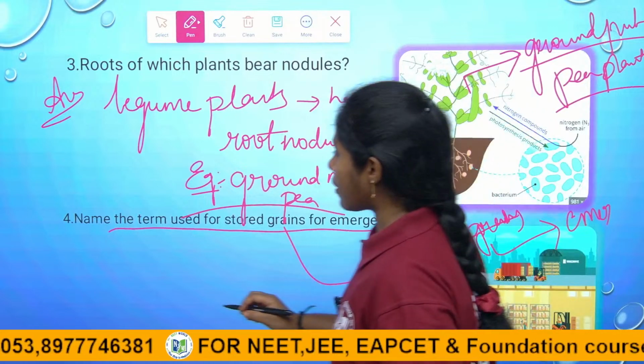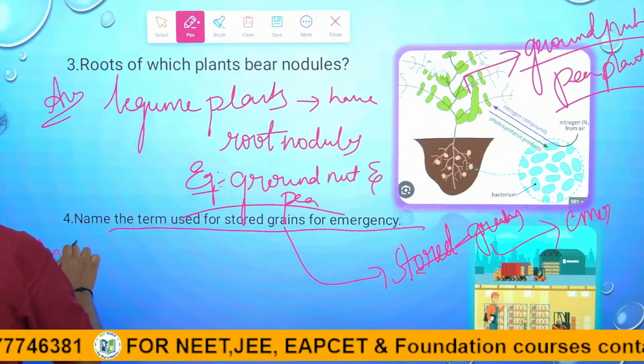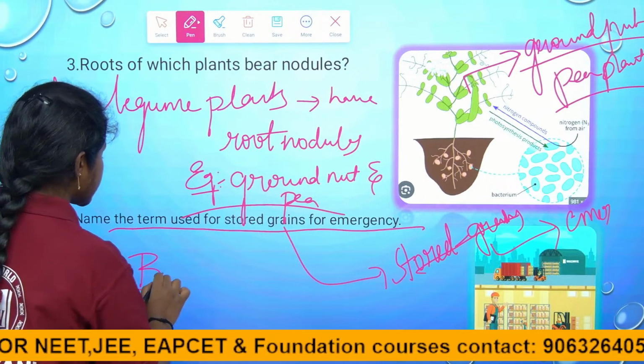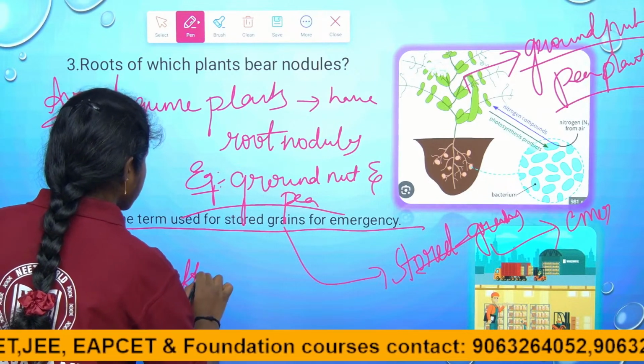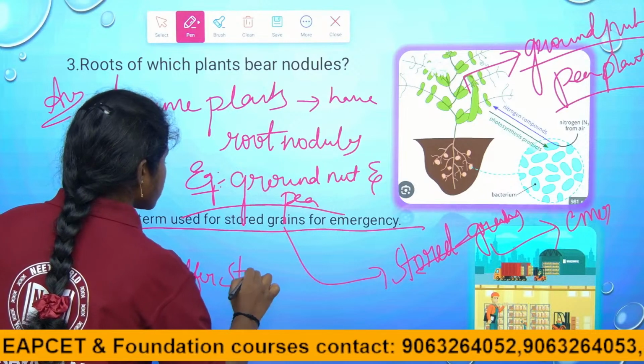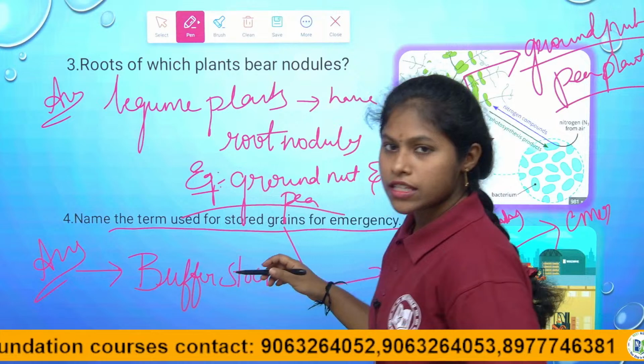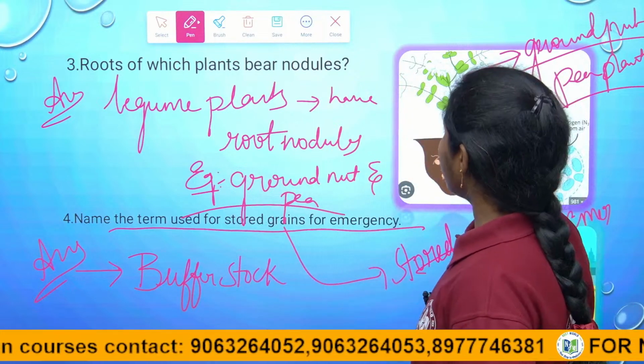We call that a buffer stock. The extra grain stored for emergency reasons is called the buffer stock, right children? The answer for this question is buffer stock.